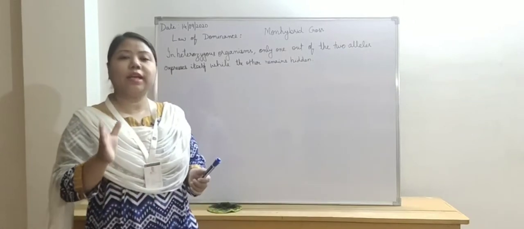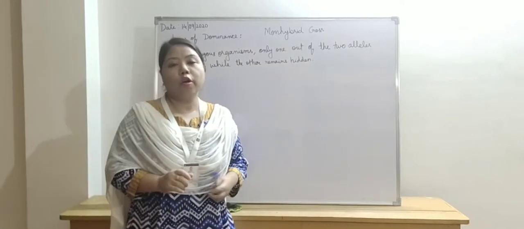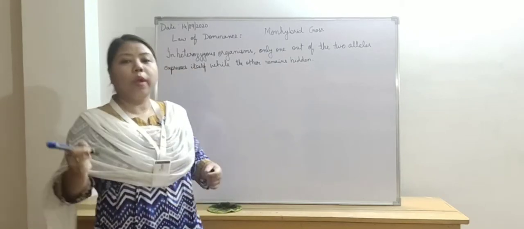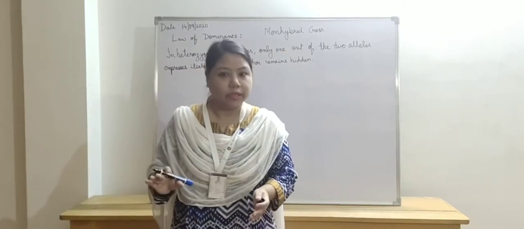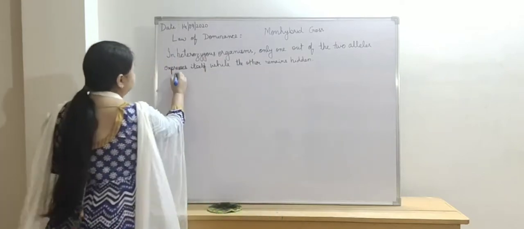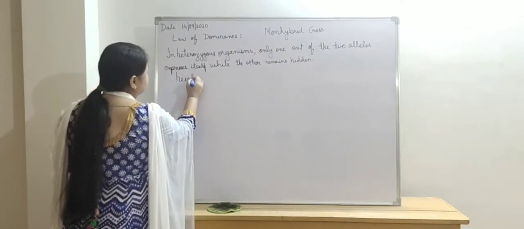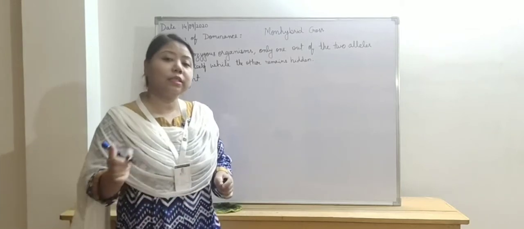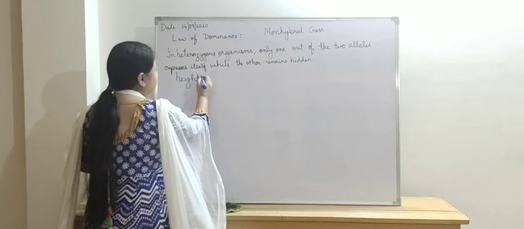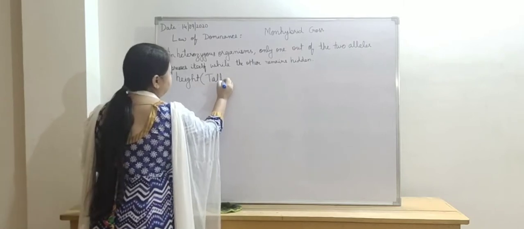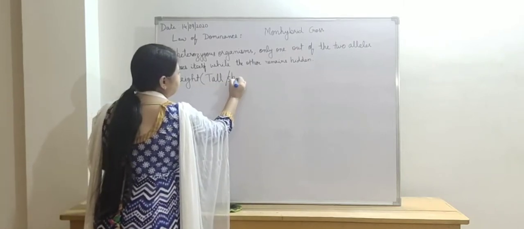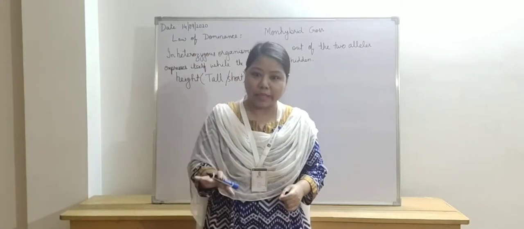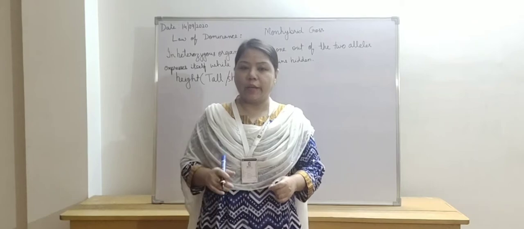So let us understand the law of dominance by taking the character height. Height is the character, and when we talk about height, what are the contrasting characters? The contrasting characters are tallness and shortness. That means the height of the plant can be tall or it can be short.